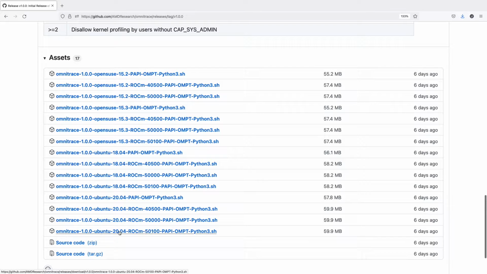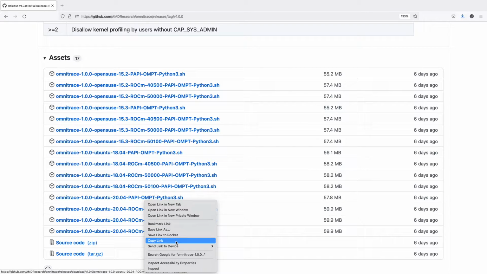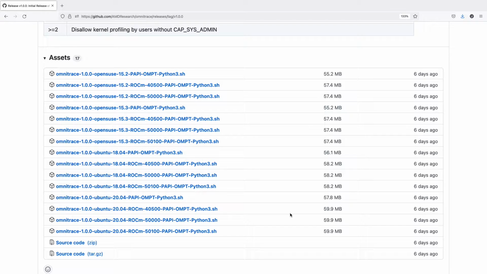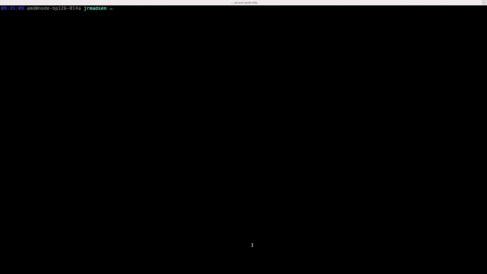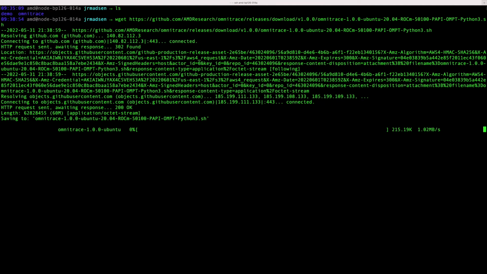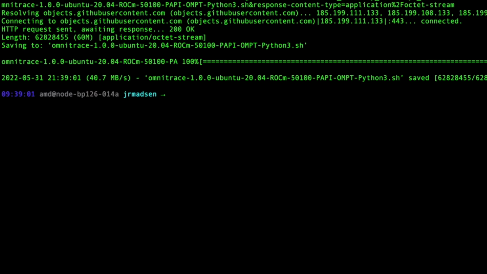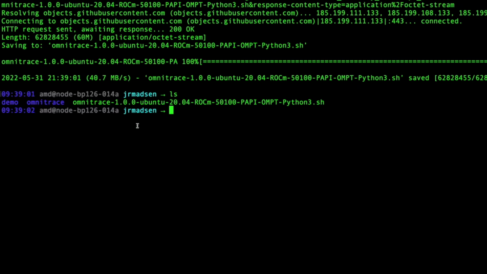And we're going to pick Omnitrace 1.0.0 for our Ubuntu 20.04 system, where we have ROCm 5.1 installed. So we are going to copy this link and take it over to our terminal. I'm going to go to the system that I have, and I'm going to pull that script. Okay, so now you see I have that script here.